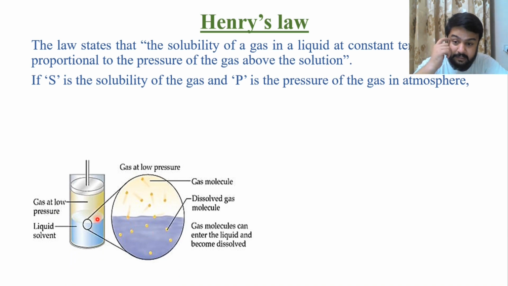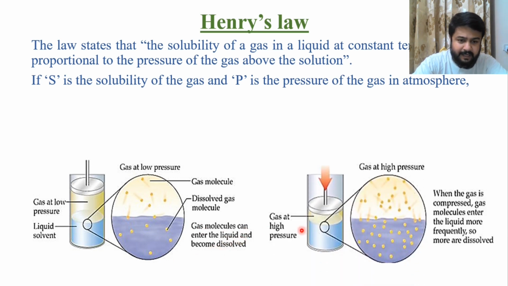So there, the less pressure there is, the gases are at low pressure. So in a liquid solvent, the particles of gas which are dissolved are very few. These are the dissolved gas molecules, which are few. These are the molecules in the air. So gas molecules can enter the liquid and become dissolved if you increase the pressure like this. You increase the pressure, and gas particles are more inside the liquid. So when gas is compressed, gas molecules enter the liquid more frequently, so more are dissolved.